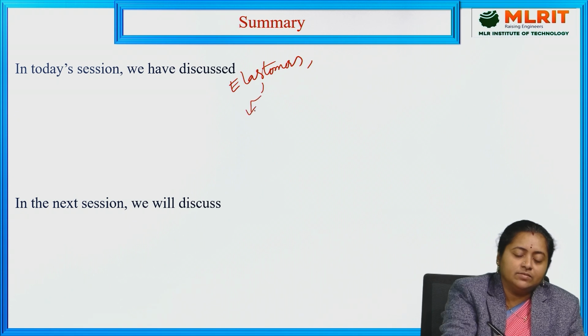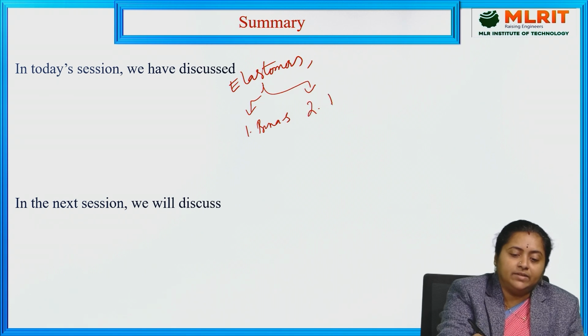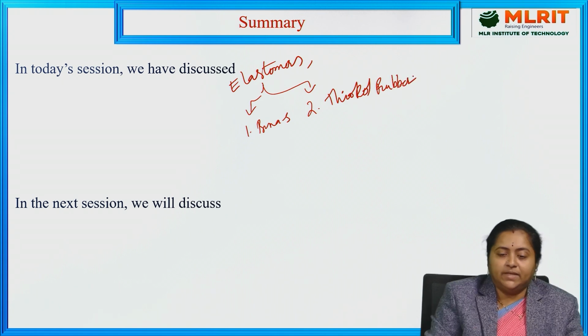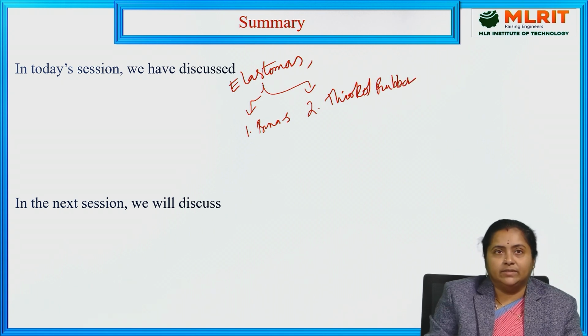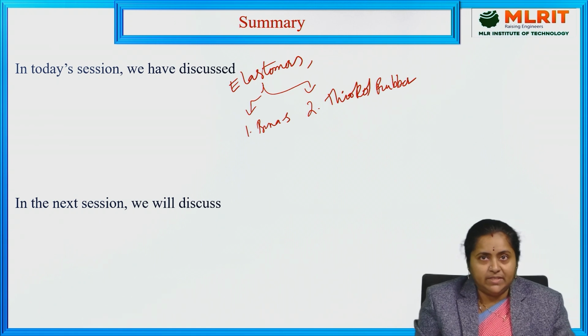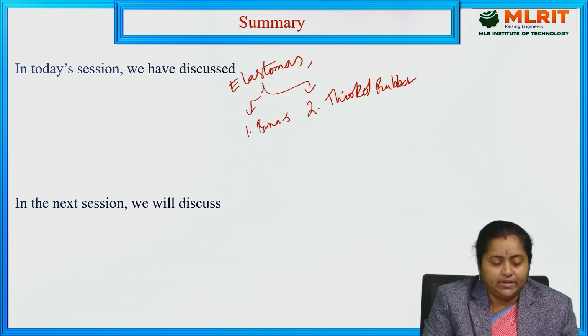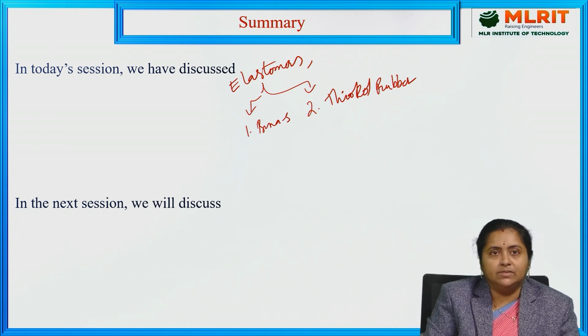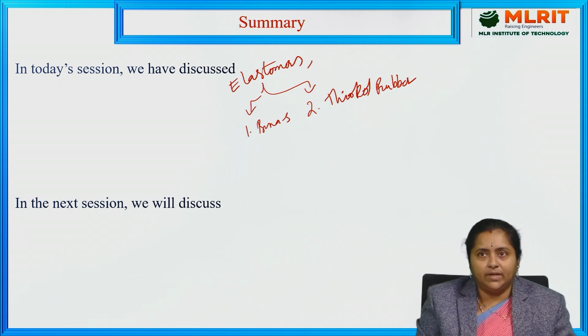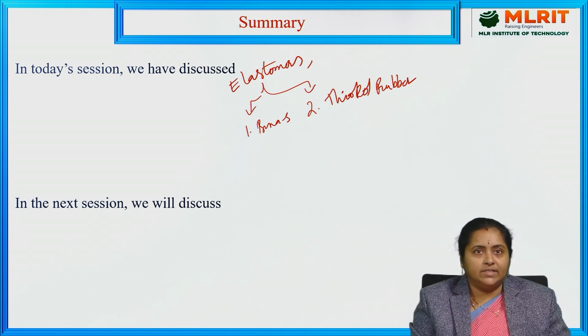One is Buna rubber, its preparation, properties and applications, and the second one is thiocol rubber, its preparation, properties and applications. So in the coming session, we are going to study conducting polymers. What are conducting polymers, how many types there are, examples for each type, and what type of mechanism takes place in the case of doped conducting polymers.